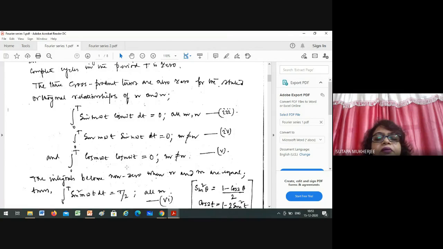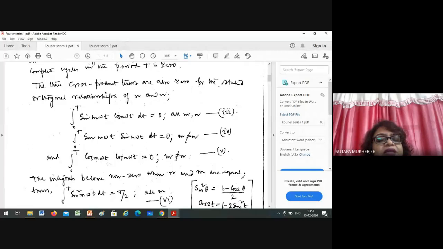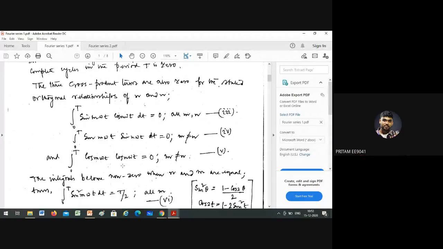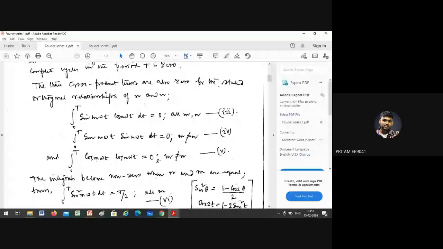How can you do it? Anybody else except Arjun, how can you do it? Cos m omega t cos n omega t equals 0, but m not equal to n, and not cos square. How can you do it? Cos a cos b, is there any formula? Yes, ma'am. Pritam, are you there? Pritam, present or absent? Present, ma'am. Pritam, tell me, how can you get the value equal to 0? Explain.